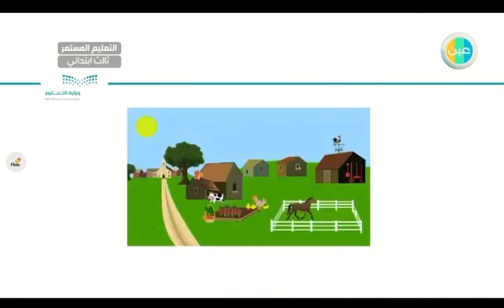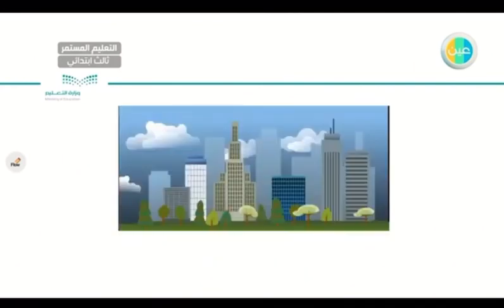How about this one? As you can see, I can see farms. I can see some animals. It's not a city like Riyadh or Jeddah. It is a village. Very good. Let's say it together. Village. One more time. Village. Very good. Let's go to the next one.